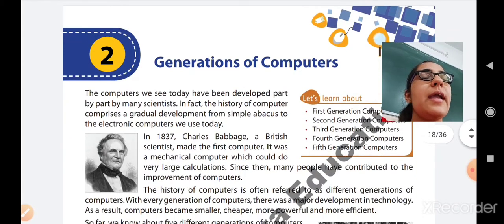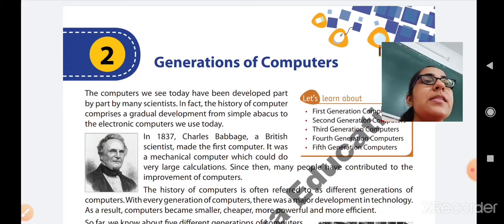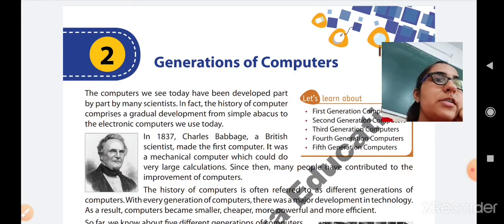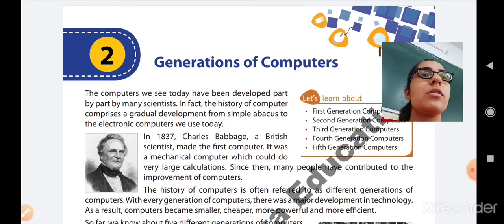So in the year 1837, Charles Babbage, who was a British scientist, made the first computer. It was a mechanical computer which could do very large calculations. Since then, many people have contributed to the improvement of computers. So the very first computer was invented by the British scientist Charles Babbage in the year 1837. So Charles Babbage is also known as the father of computers because he was the first inventor of the computer.